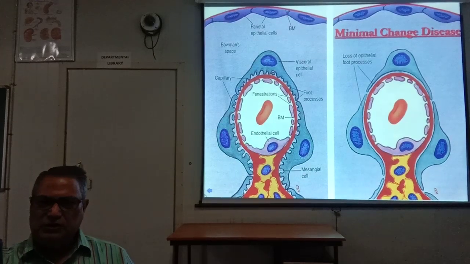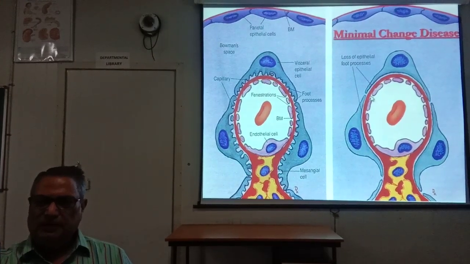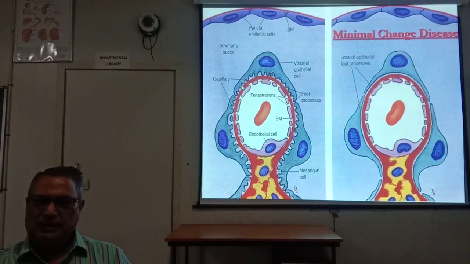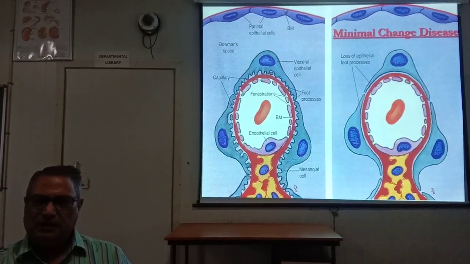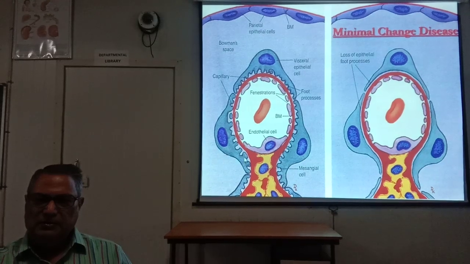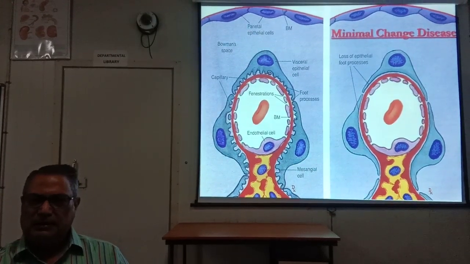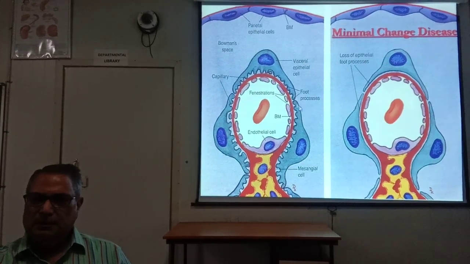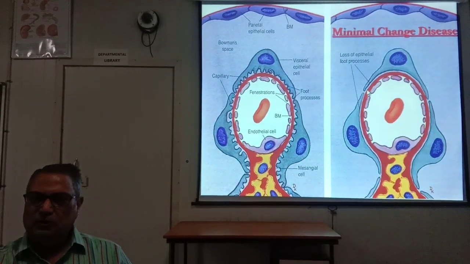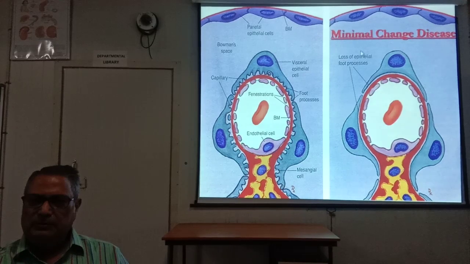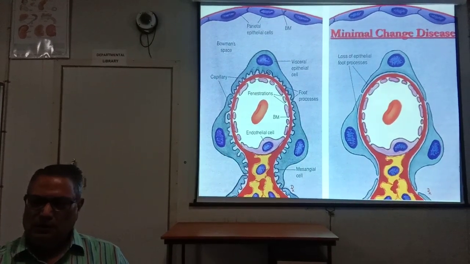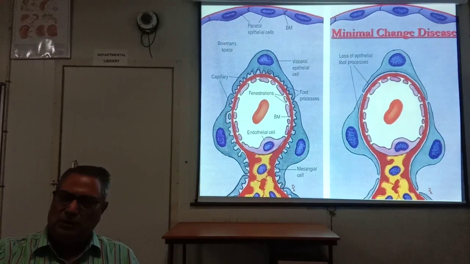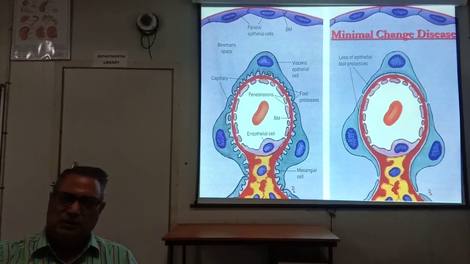This is minimal change disease, with loss of foot processes. Here these are the serrated foot processes on the epithelial surface. Here there is effacement, or loss, of the foot processes with minimum changes in the glomeruli. No proliferation, no neutrophilic infiltration. So it is called minimal change disease.